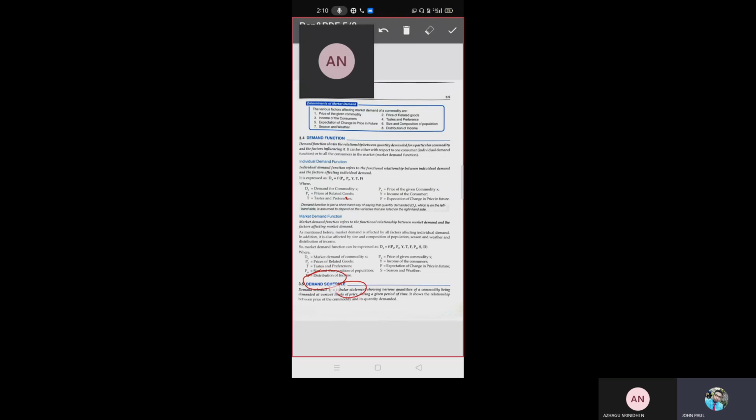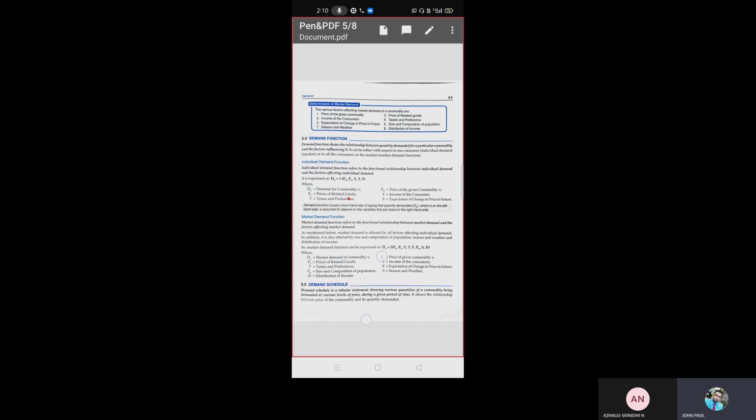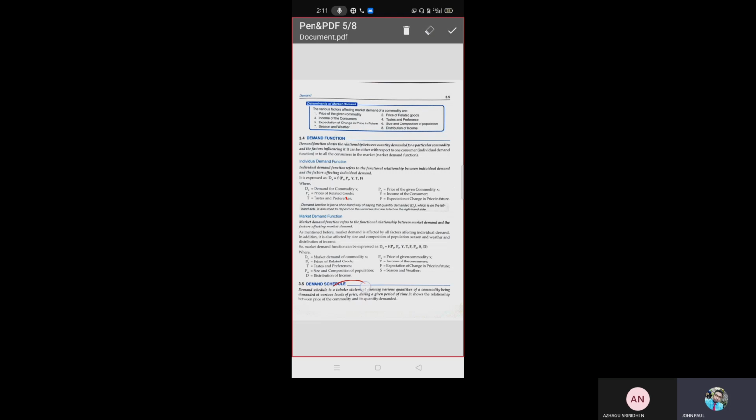Similarly, what is a demand schedule? It is a tabular statement showing various quantities of a commodity being demanded at various levels of price during a given period of time. It is a tabular statement between price level and quantities, meaning numbers or kilograms of the commodity required at different price levels. Let me share an example.